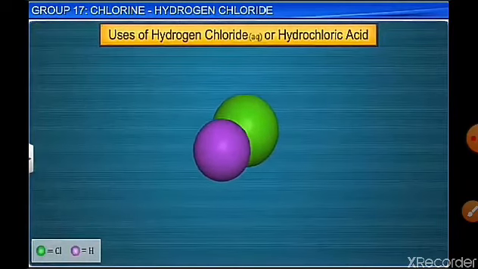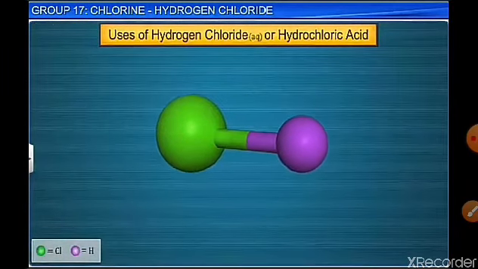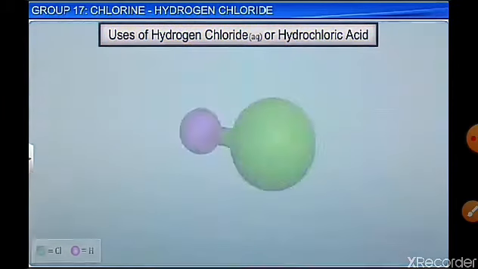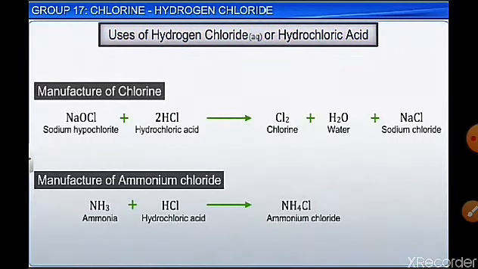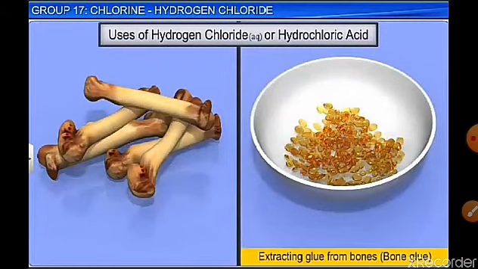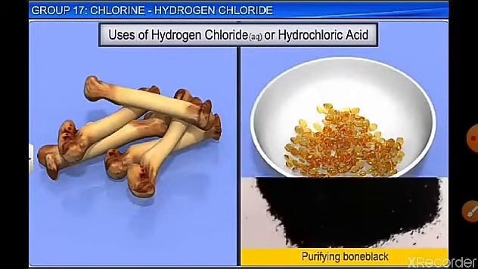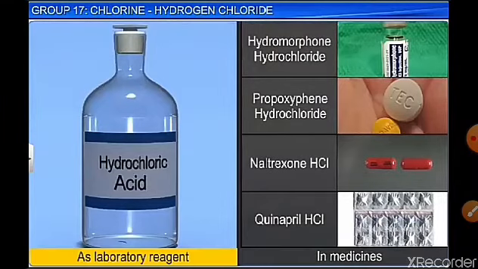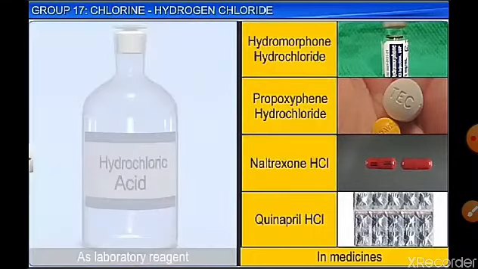Now, what are the uses of HCl or hydrochloric acid? So there are wide applications. It is used for the preparation of chlorine. So sodium hypochlorite with HCl, you get chlorine, water and NaCl. For manufacture of ammonium chloride, which is then used as fertilizer. It is used for extracting glue from bones and purifying bone black. It is a very important laboratory reagent. It is used in medicines.